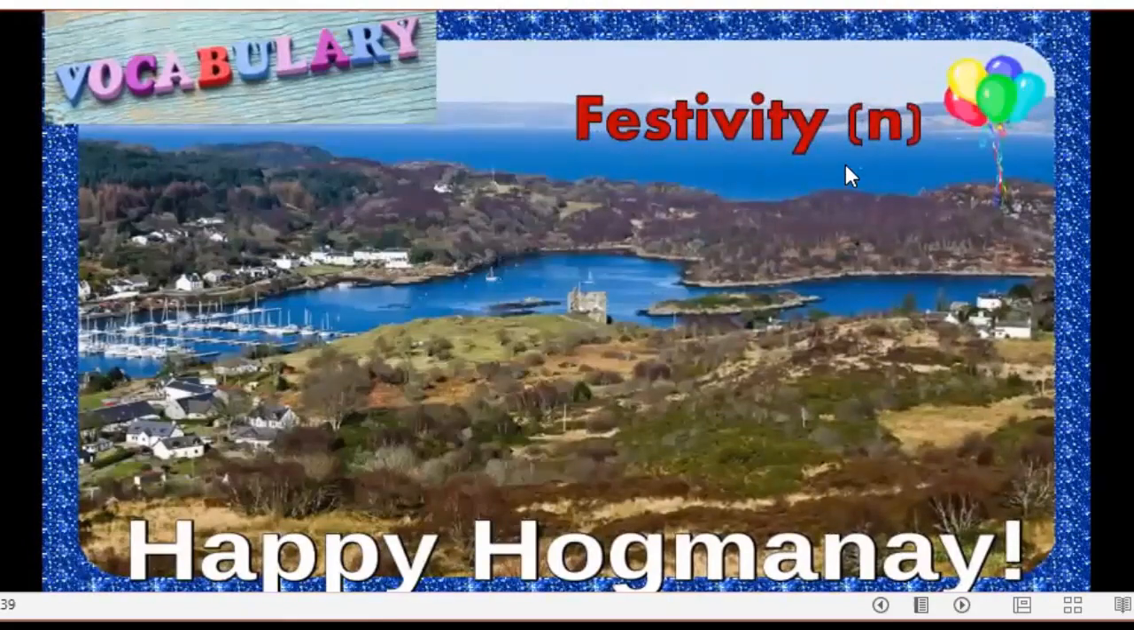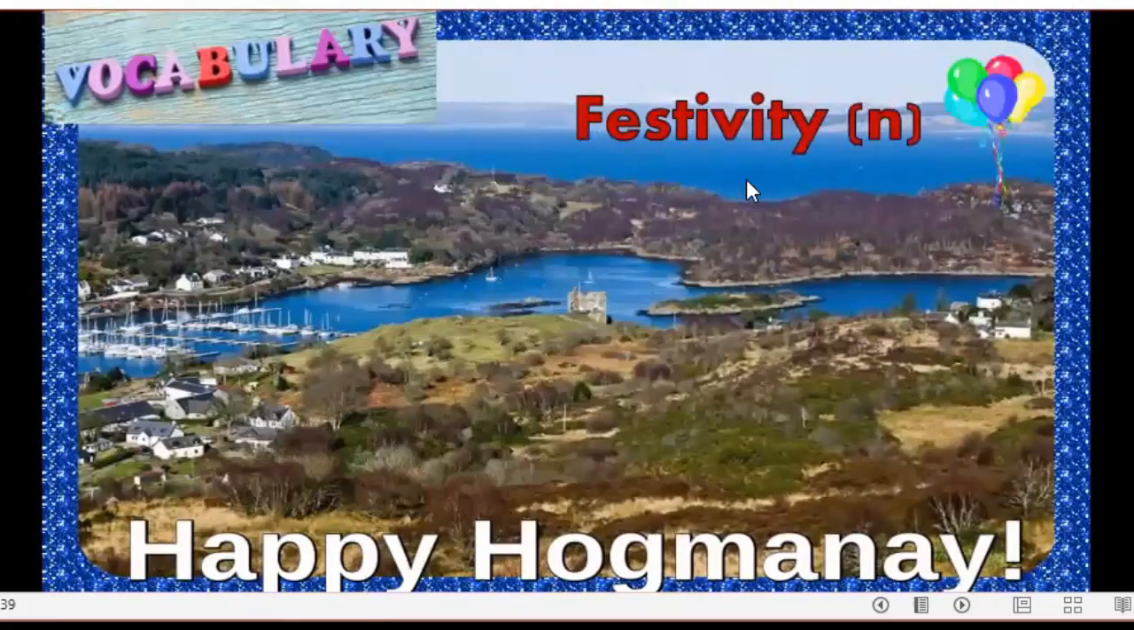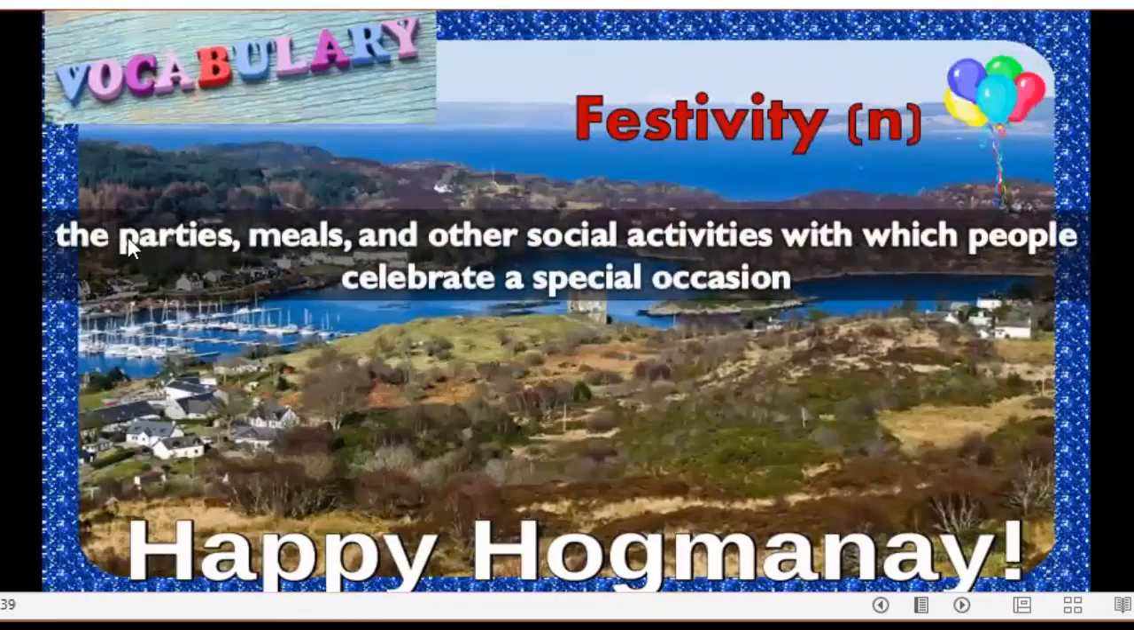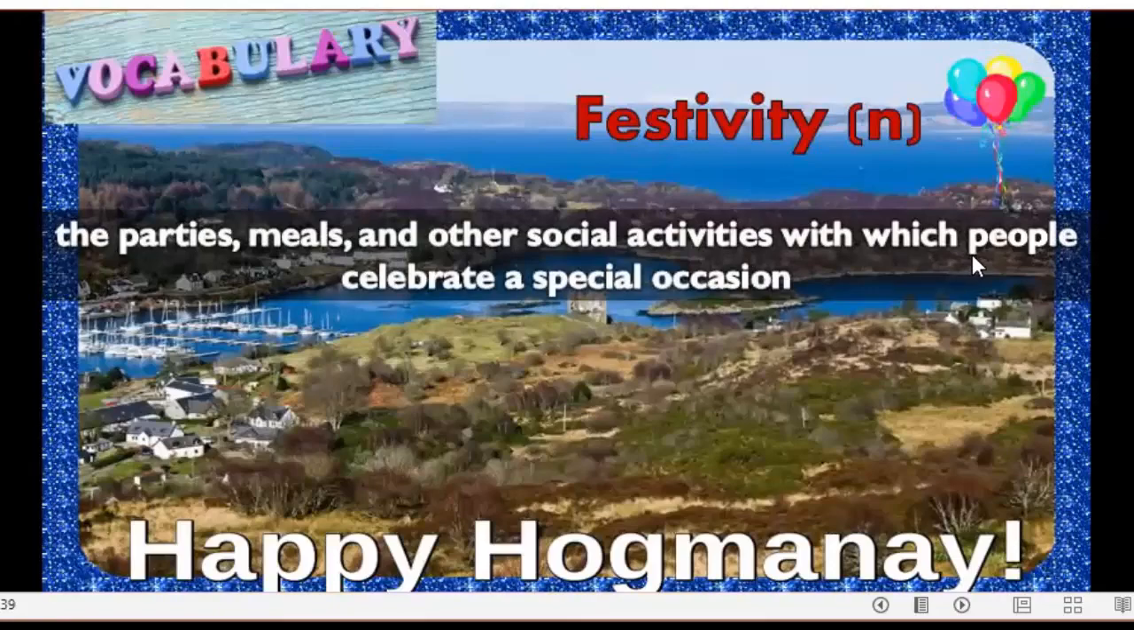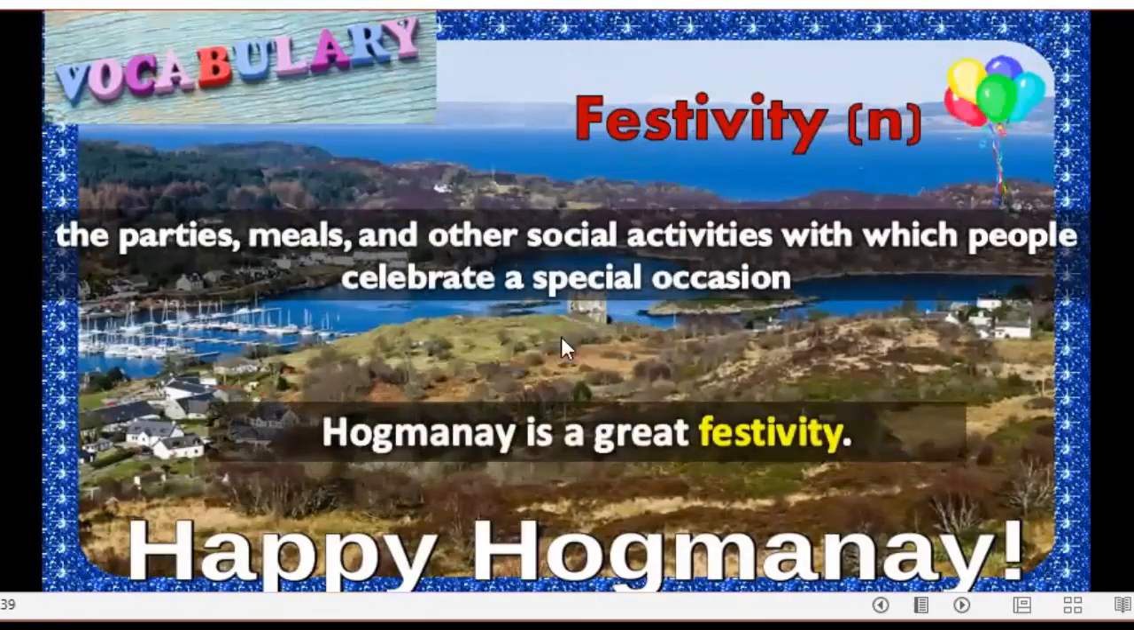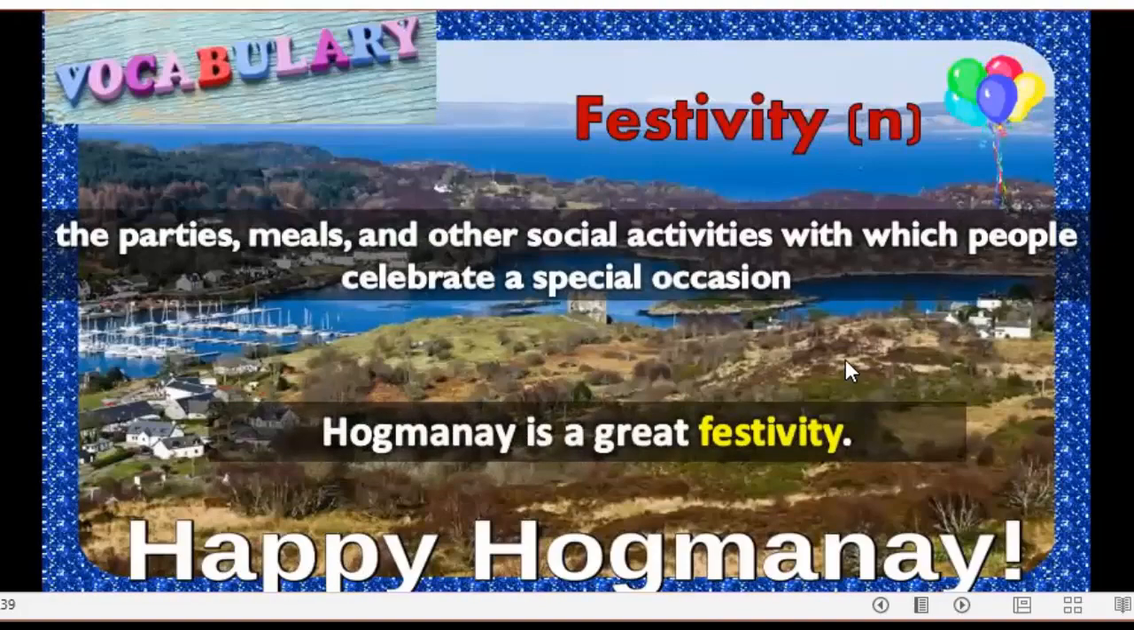Festivity, repeat, festivity. Festivity here is a noun. It means the parties, meals, and other special activities with which people celebrate a special occasion. For example, Hogmanay is a great festivity.